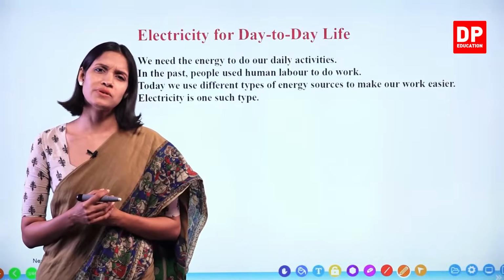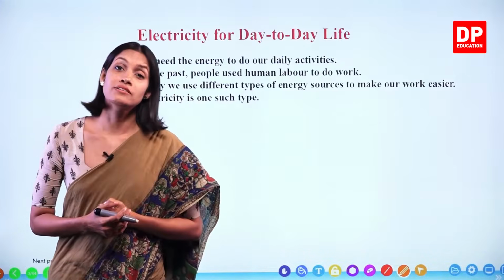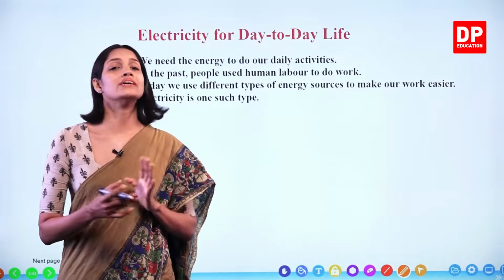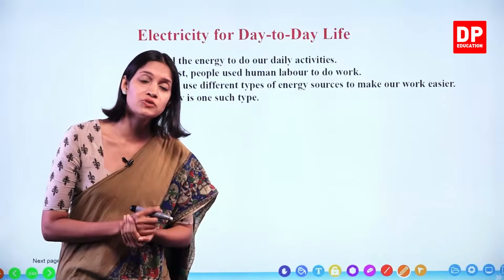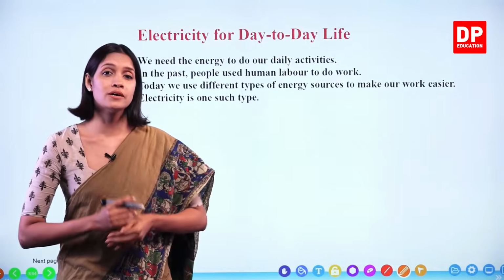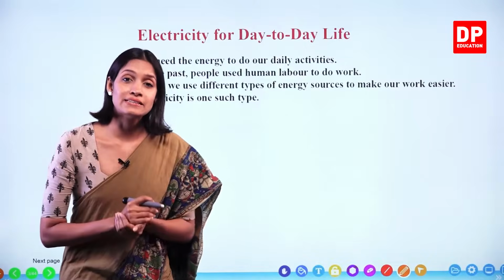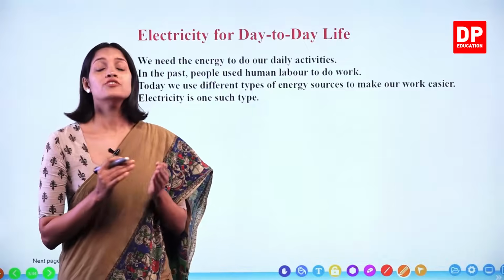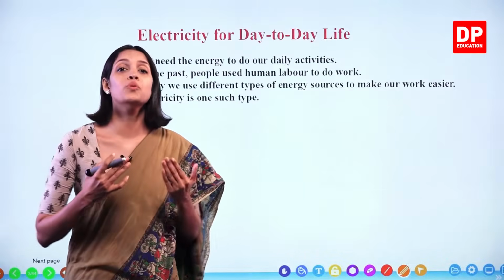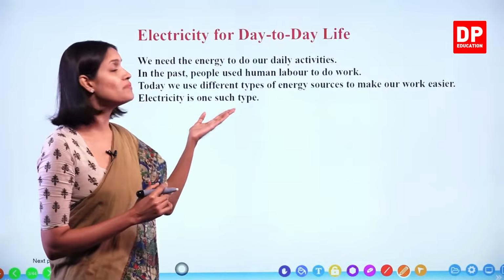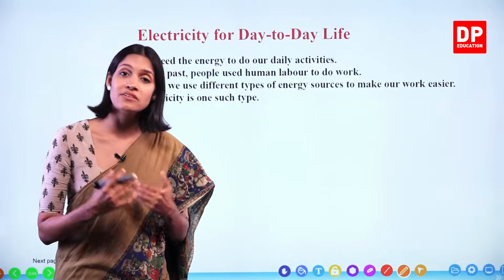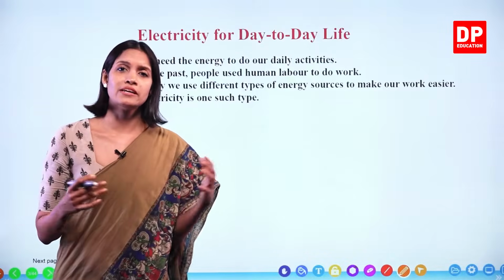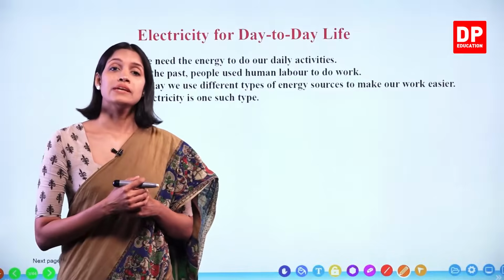So what are the examples that we use electricity in day-to-day life, children? Most of the time to cook food, we use a lot of electrical cookers. You all know we use rice cookers and sometimes we use hot plates, right? Electrical kettles, and sometimes we use induction cookers. So they all need electricity to work. Okay, children? So they all make our lives very easy. It saves our time, it saves our energy as well, right? So that is how in day-to-day activities we use electricity.